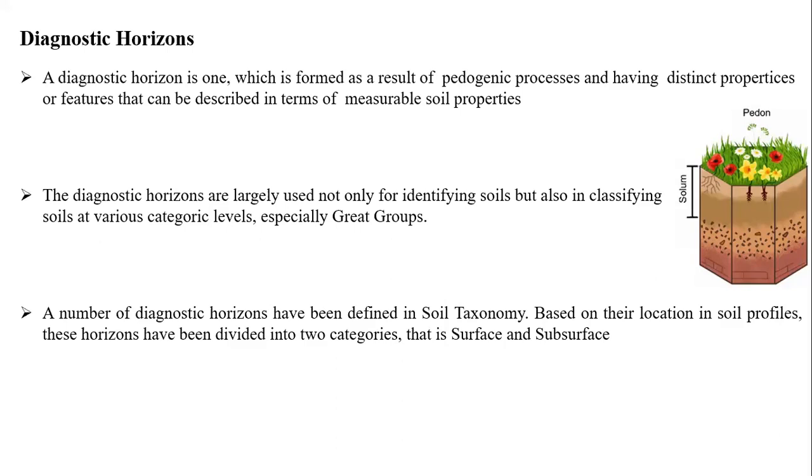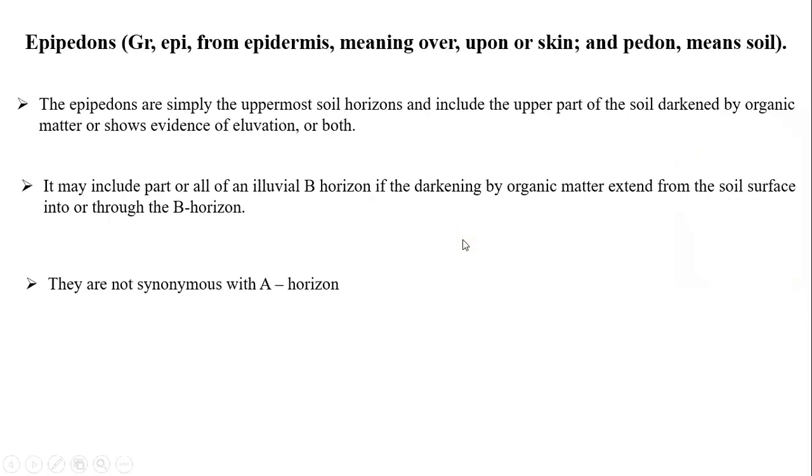Epidermis. Generally, in the medical sense, epidermis means our skin, the upper skin. So the subsurface is endopedon. Endo means inside. So the surface is called epipedons, and the underground, that is the subsurface, is called the endopedons. Now we will see what different kinds of epipedons and endopedons there are. We will see the structures individually. Epi means over, upon, or skin, and pedon means soil. So naturally it is epipedon. It's a Greek word, students.